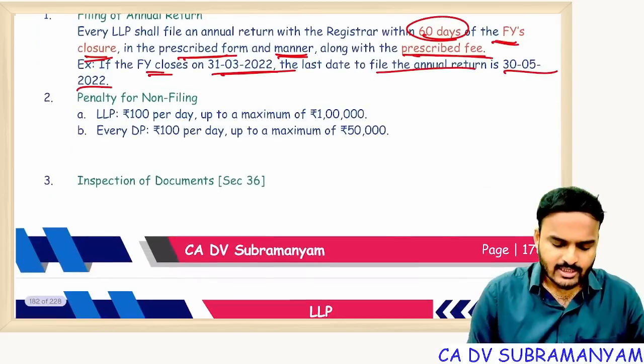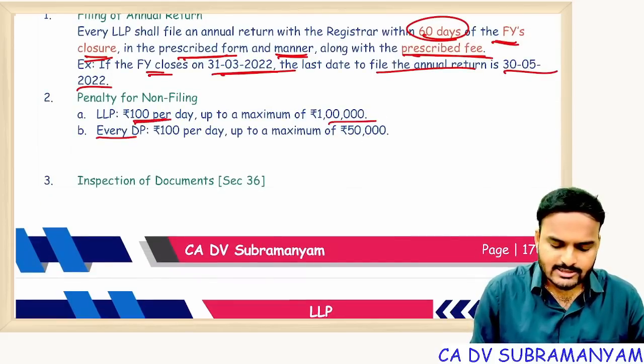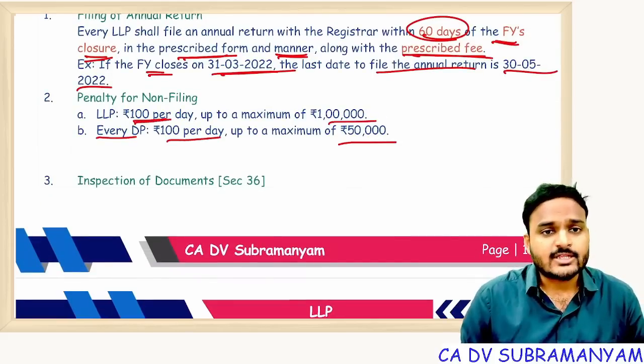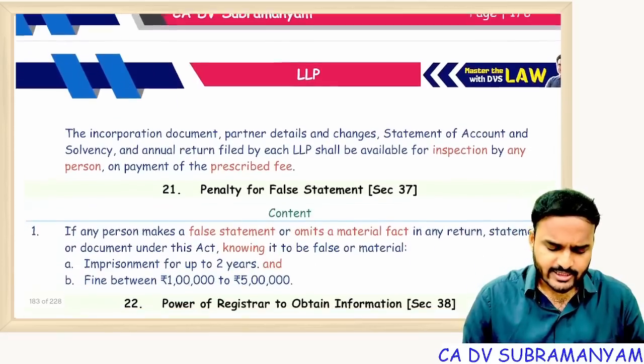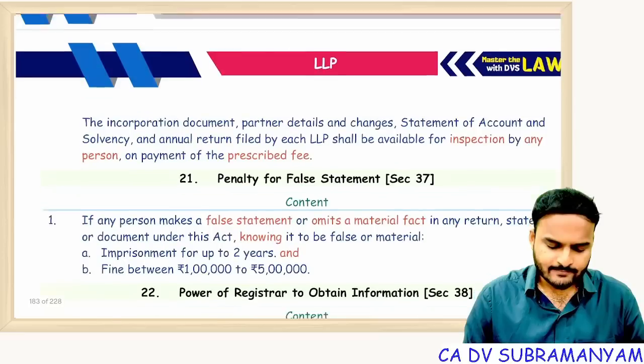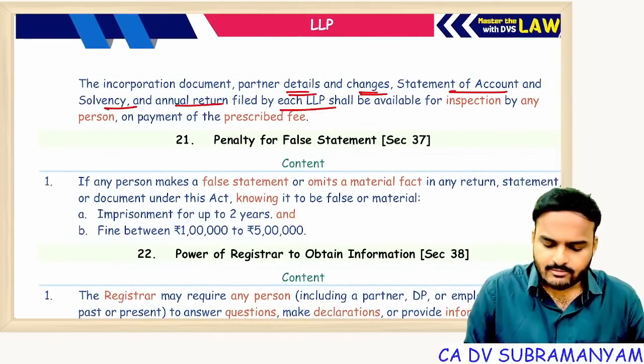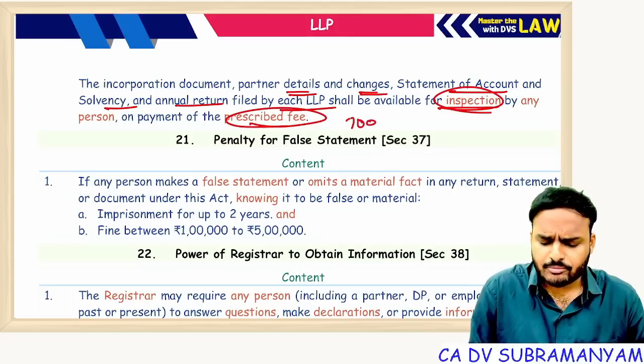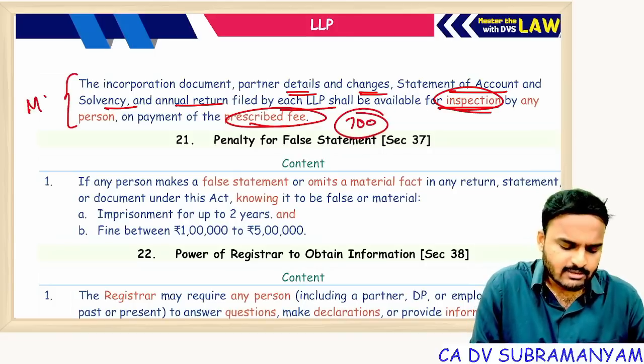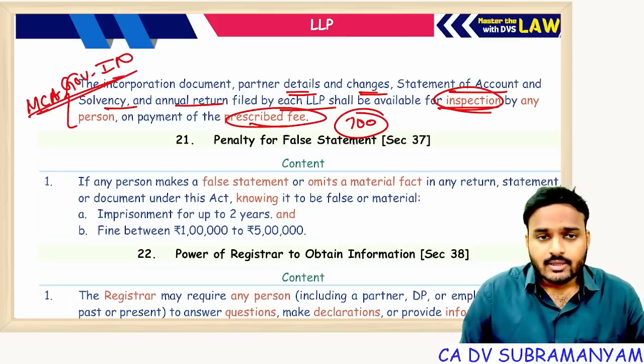Penalty for non-filing: LLP 100 per day up to 1 lakh. Designated partner 100 per day up to 50,000. Next, inspection of documents. Incorporation document, partner details, changes, statement of account and solvency, and the annual return filed with ROC shall be available for inspection. Yes, just by paying 100 rupees, you can download this information from the mca.gov.in website. Is it clear?